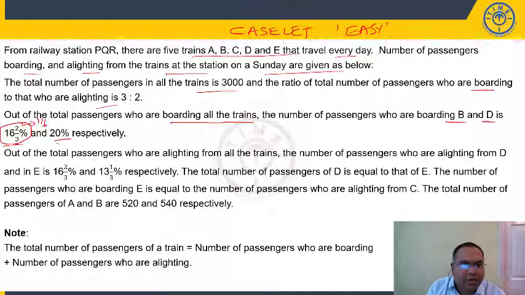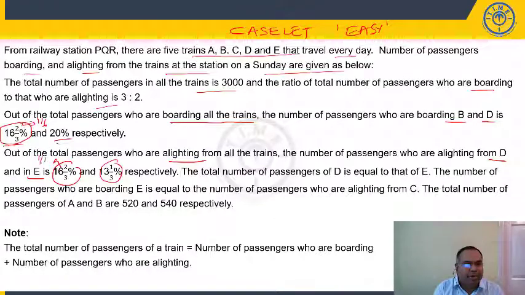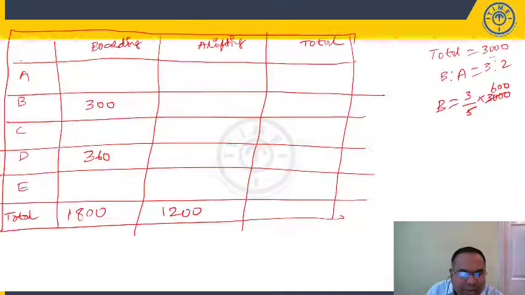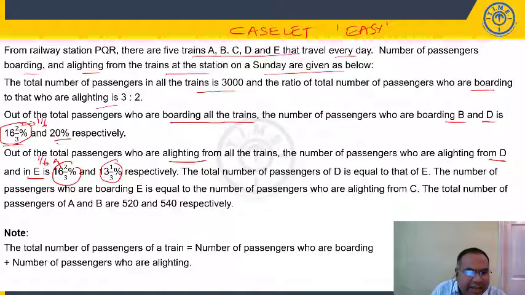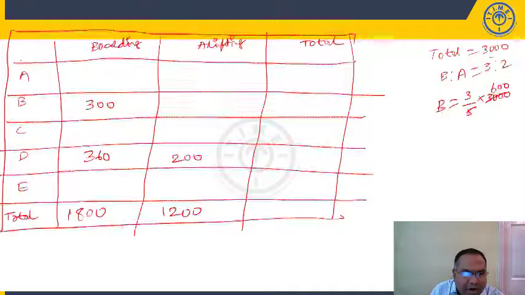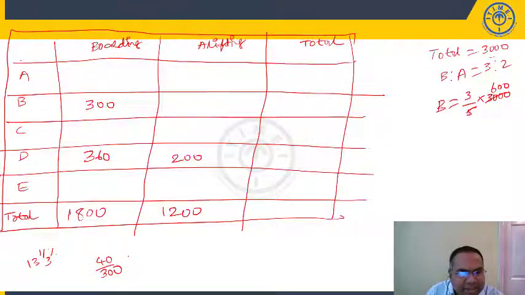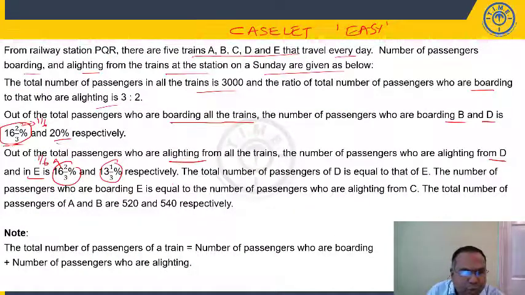Out of total passengers who are alighting from all the trains, the number of passengers who are alighting from D and E is 16 2/3% and 13 1/3%. 16 2/3% is 1/6 are alighting from D. 1/6 of 1200, it is 200 alighting from D. And from E, 13 1/3%, that is 40 by 3. 40 by 3 percent means 40 by 300 into 1200. 300 goes 4 times, so 160. So these 160 are alighting from E, getting down from E.